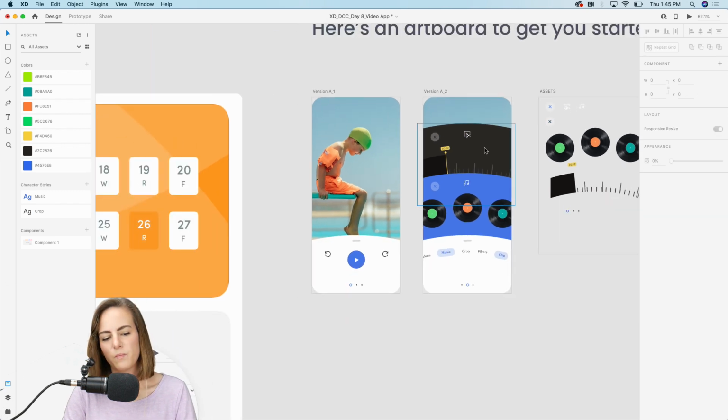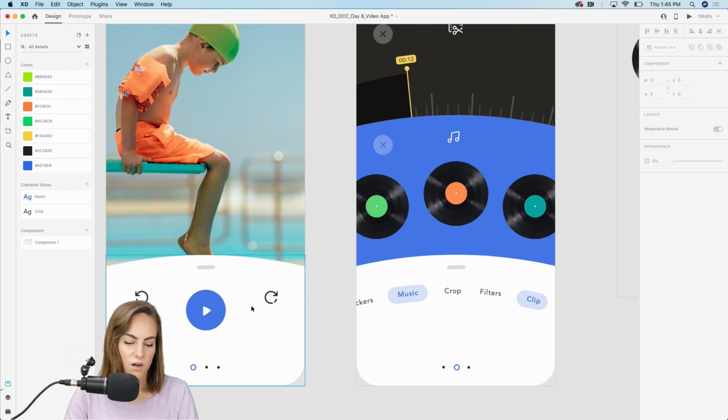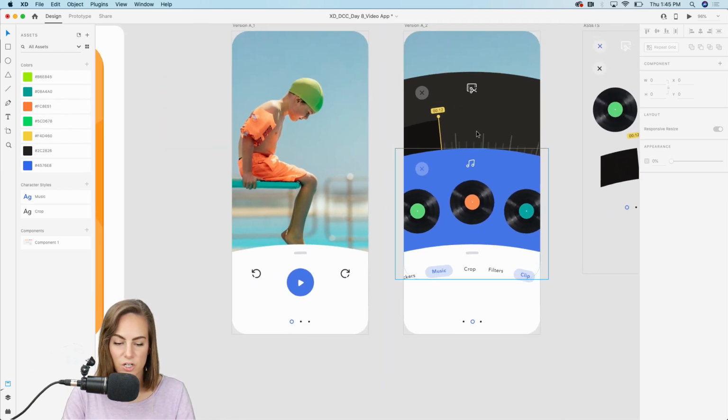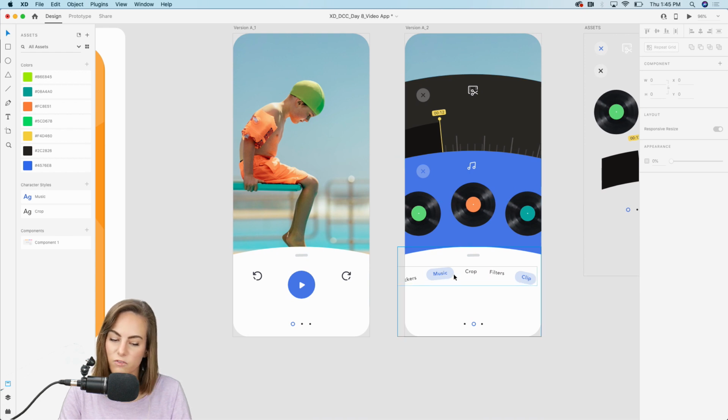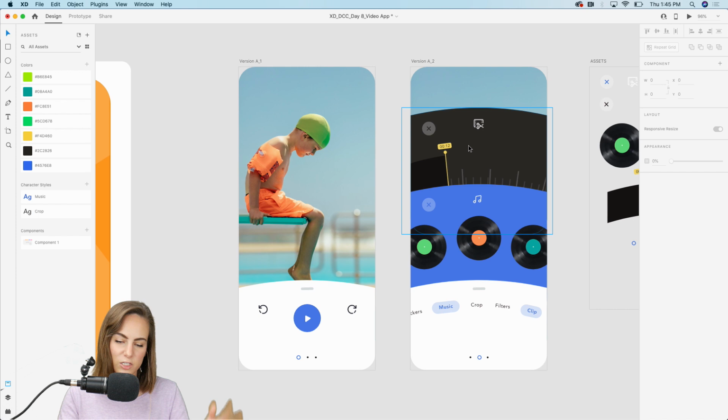That looks much better. All right, so we've got our main preview page. We've got our editing page where we can swipe through all of the editing functions. It will pull them up. So maybe we chose music and editing. So that looks pretty good.